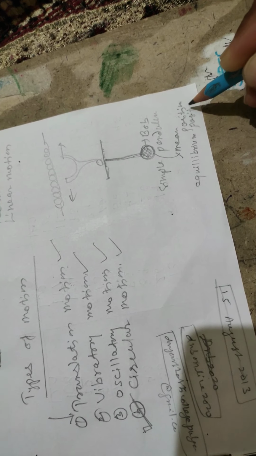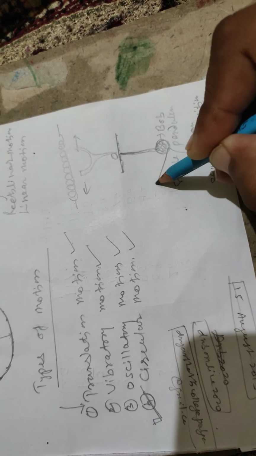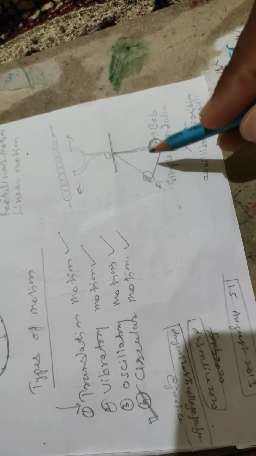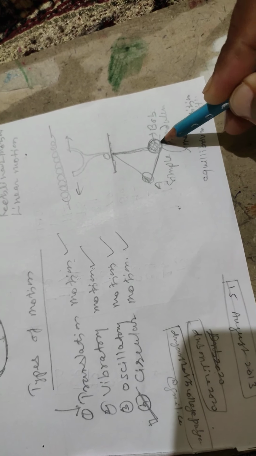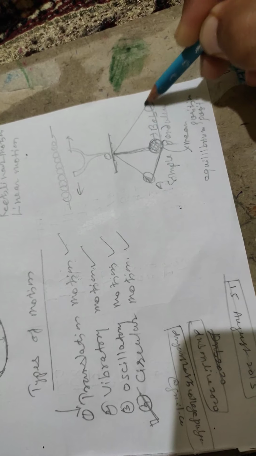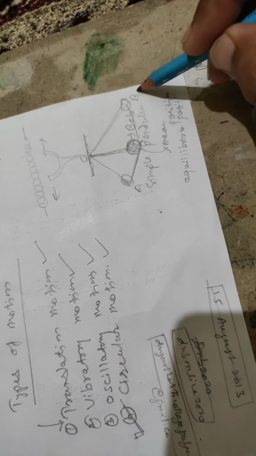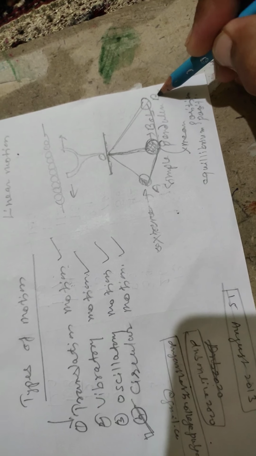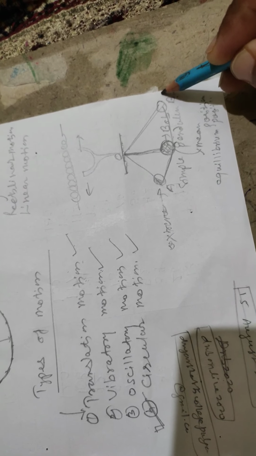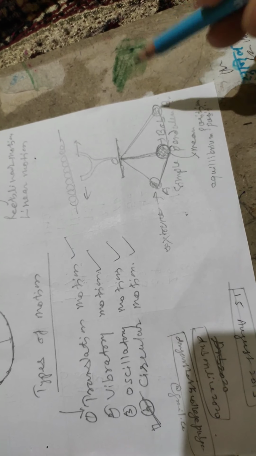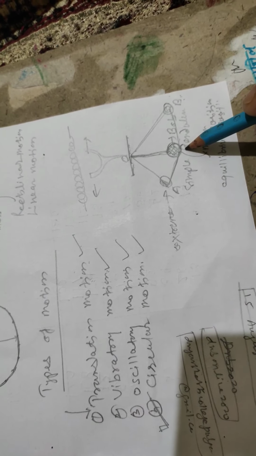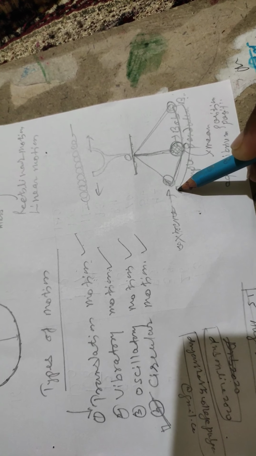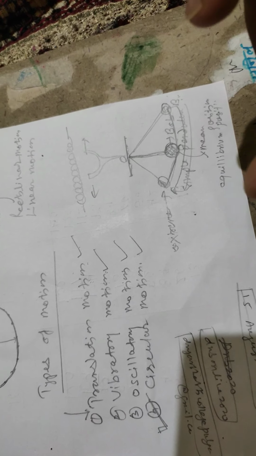But when the body is taken towards the left, suppose to the point A, and the bob of the simple pendulum is released from point A, the body will go to the point O and then to the point B. A and B are called the extreme positions. When the bob oscillates about the point O, the mean position, along the path A to O to B, B to O to A, again A to O to B, this is called the oscillation of the body.